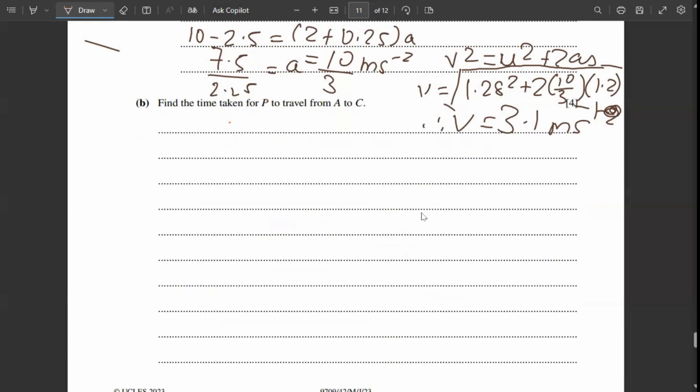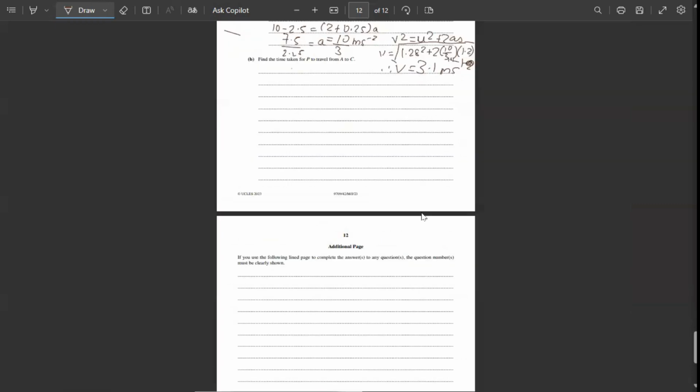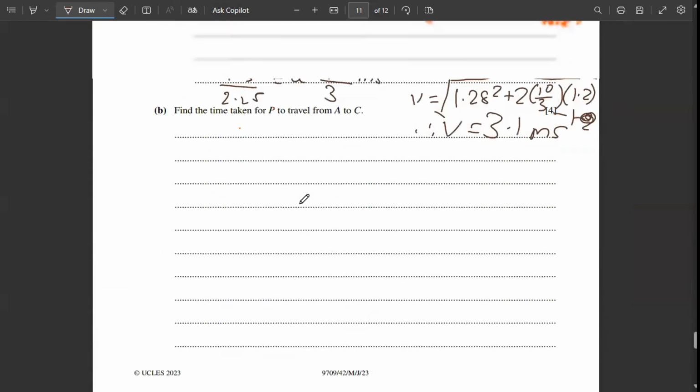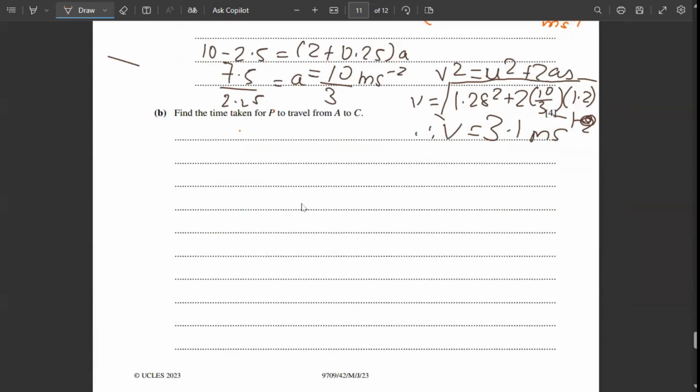Now moving to the next question. The next question is: find the time taken for P to travel from A to C. This is a very, very easy question. Why? Because we can simply use V equals U plus AT both the times.